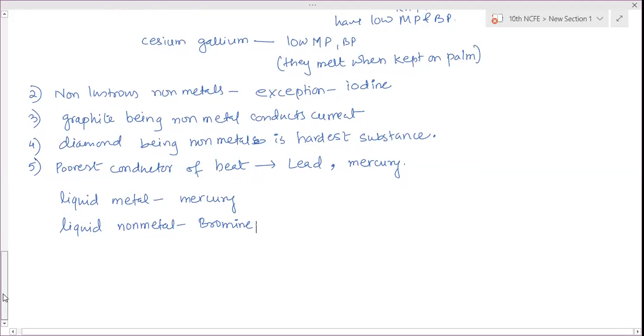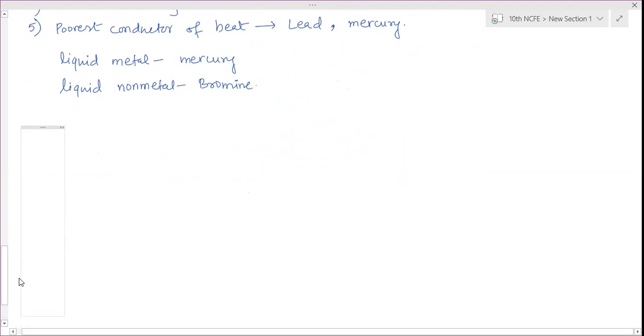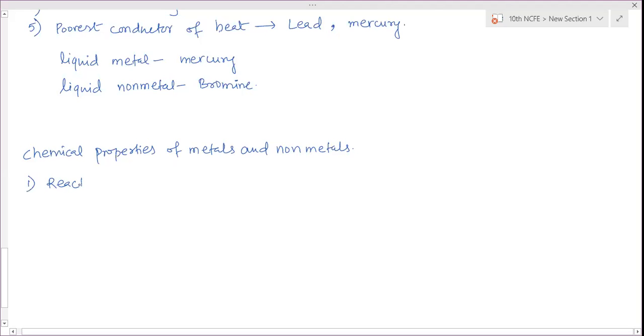Okay. Now we have to study the chemical properties of metals and non-metals. First is reaction with oxygen.